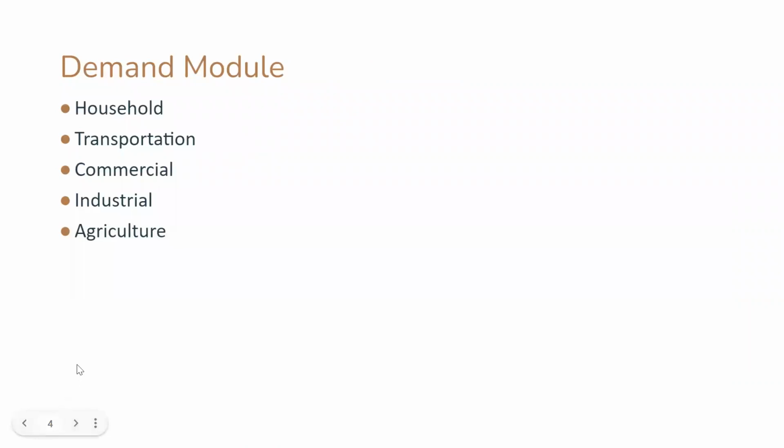For the demand model in this software, we divided it into five sections: household, transformation, commercial, industrial, and agriculture.